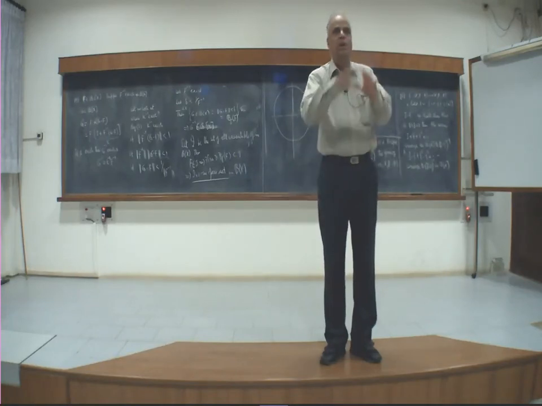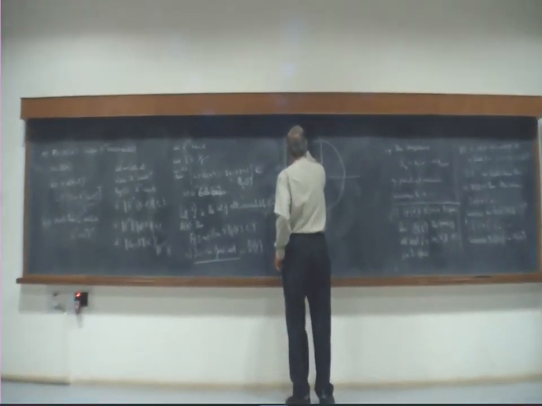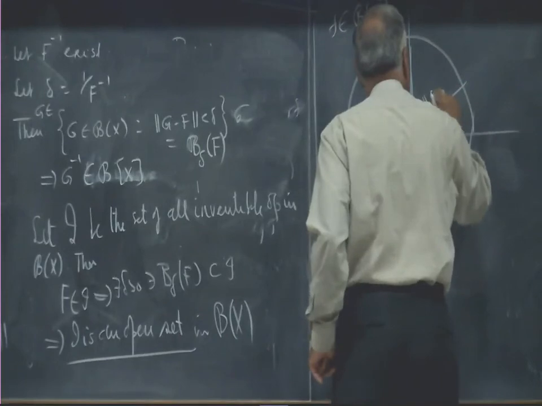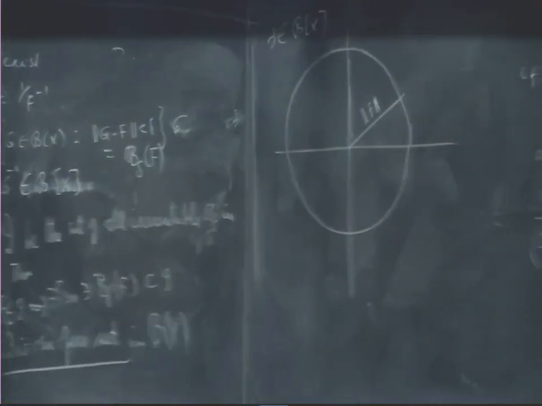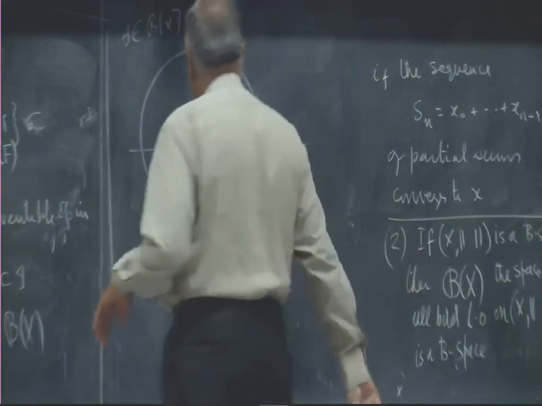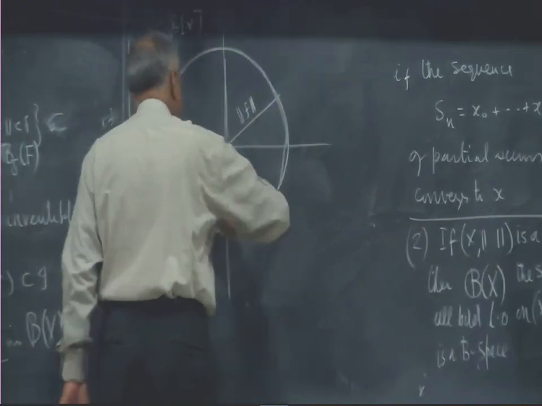If f belongs to Bx, you draw the circle of radius norm f, then the spectrum lies within this circle, and this optimal circle is called the spectral radius.